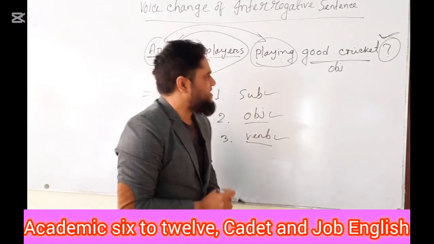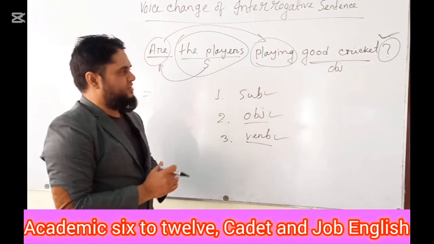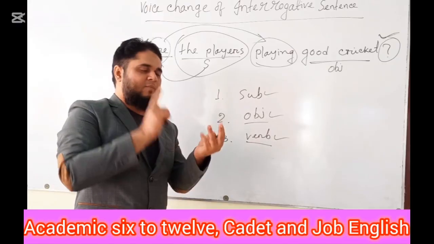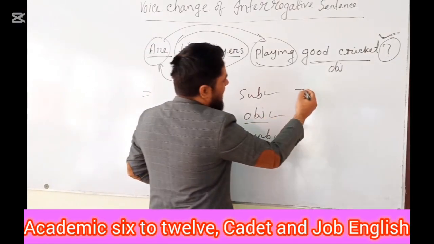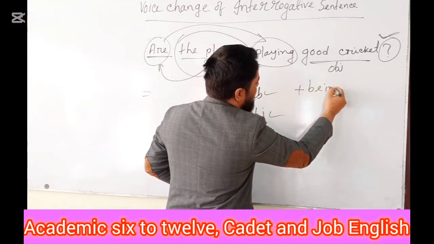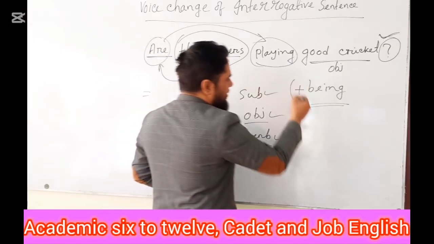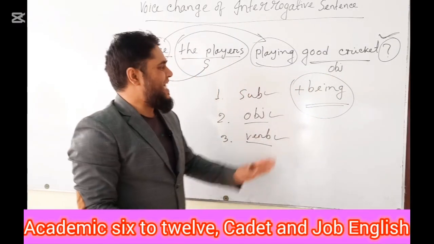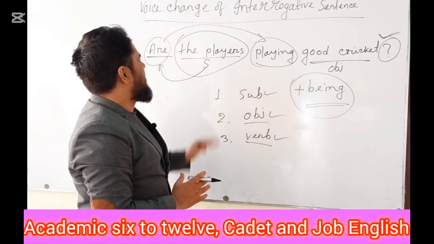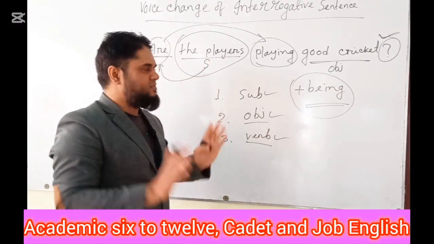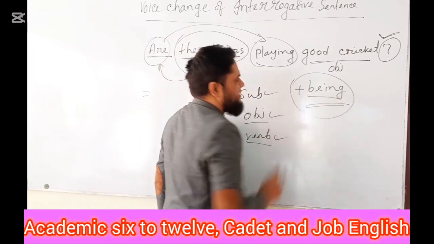Another important fact is if you find out any types of continuous tense, and you are asked to change from active to passive voice, you need to add B-E-I-N-G, being, at the end of the auxiliary verb. You have to add an extra being if you find out any types of continuous tense. It can be present continuous, past continuous or future continuous. You need to add being after the auxiliary verb.